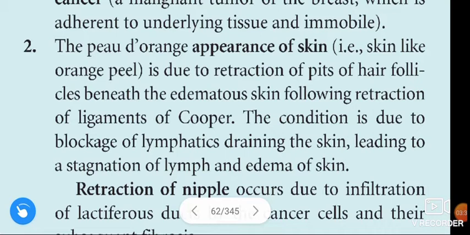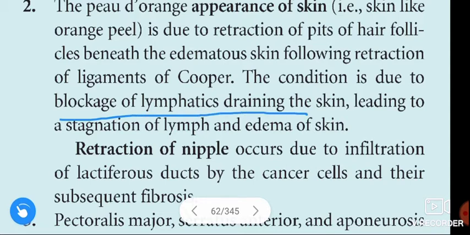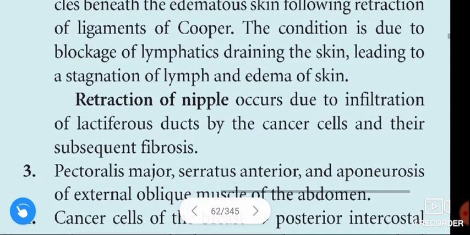And the answer is, the peau d'orange appearance of skin, like orange peel, is due to retraction of pits of the hair follicles beneath the edematous skin following retraction of the ligaments of Cooper. The condition is due to the blockage of lymphatics draining the skin, leading to a stagnation of lymph and edema of the skin. The retraction of the nipple occurs due to the infiltration of lactiferous ducts by the cancer cells